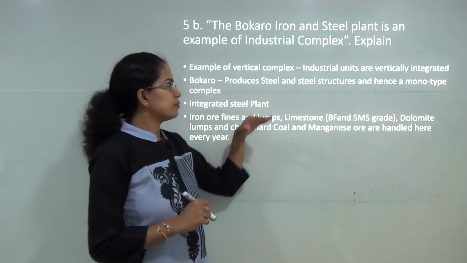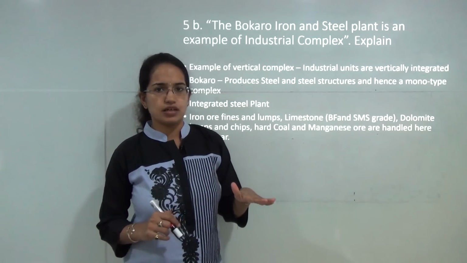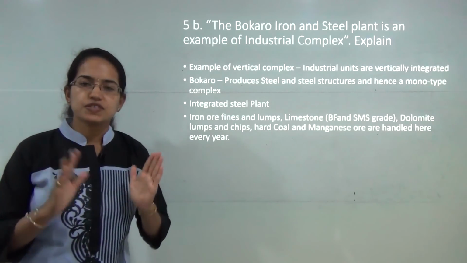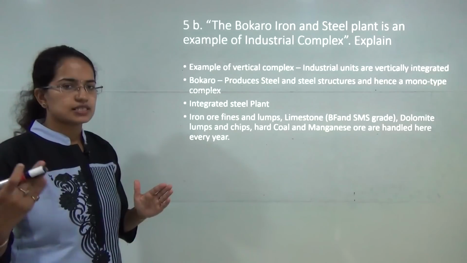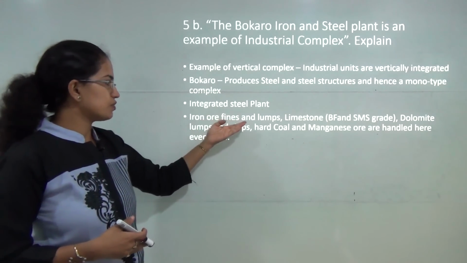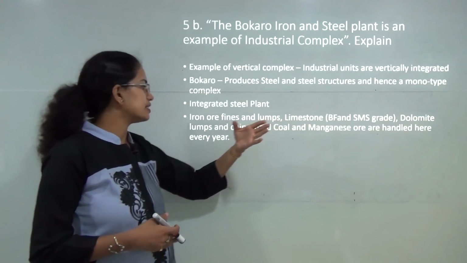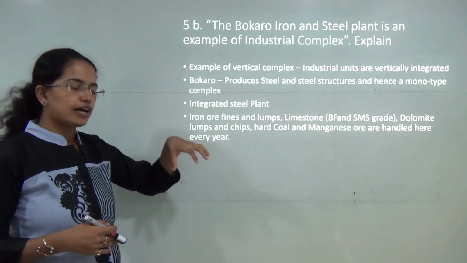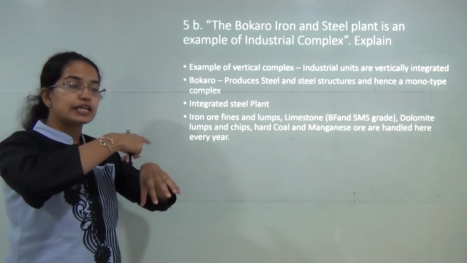Initially, Bokaro plant, for example, was established with Soviet collaboration, and when it was established, it was just a steel plant. Later on, allied services, allied steel industries came up. So you had iron ore finds, limestone, then you had manganese ore that was handled, and so on and so forth. So you had a main plant which was steel, but you had a related development that took place.